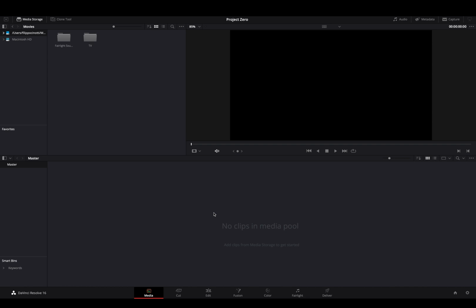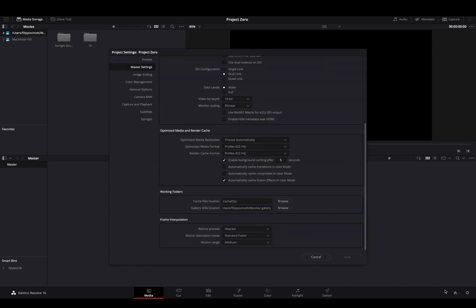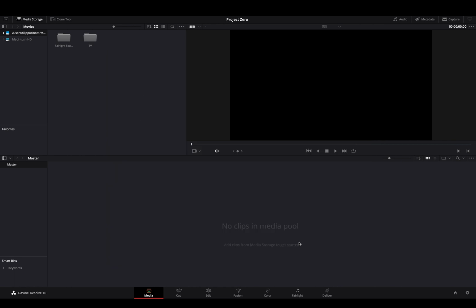So you just launched your first project and you want to manage the project settings, obviously, because you want to have an organized folder, you want to have an organized program. And one thing that I want to say to you is don't ever confuse project settings, that's right there on the right corner, with DaVinci Resolve preferences.